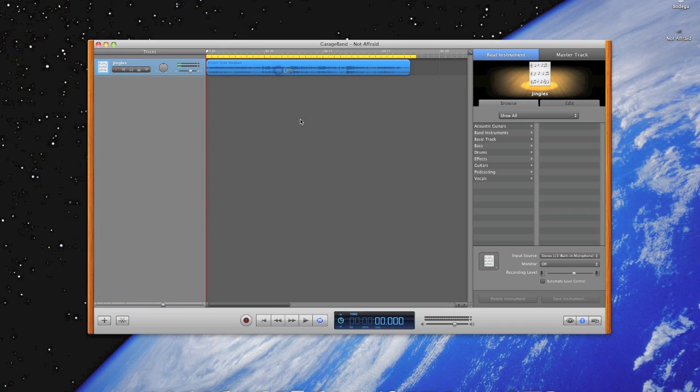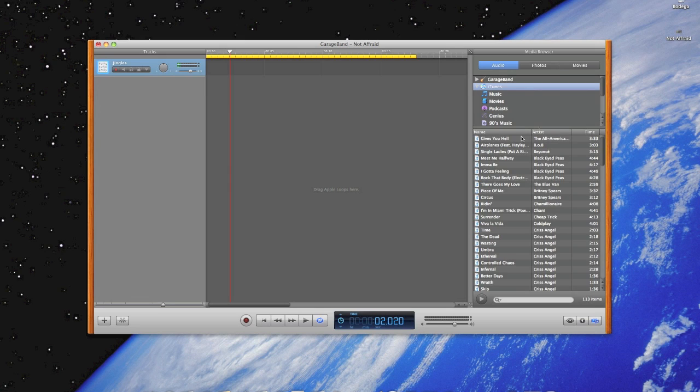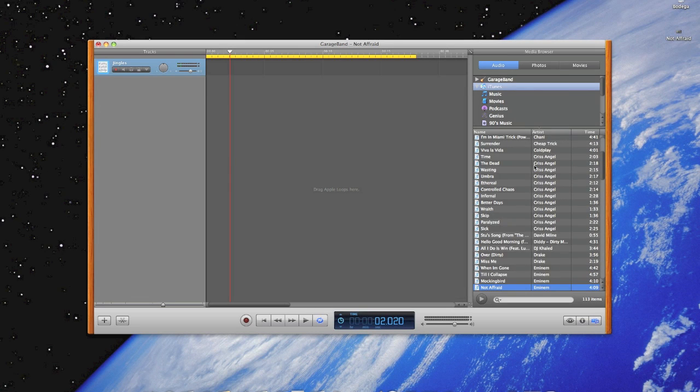And there's going to be the song right here. It's just a random song, the example ringtone. So just click on it, press the delete key, and then press this little media button right here. Click on that, and then you can choose any song from your library. So I'm going to try to find the song Not Afraid right here.